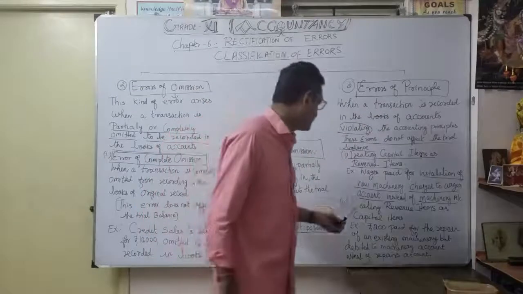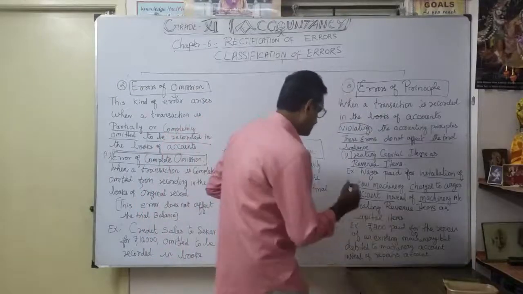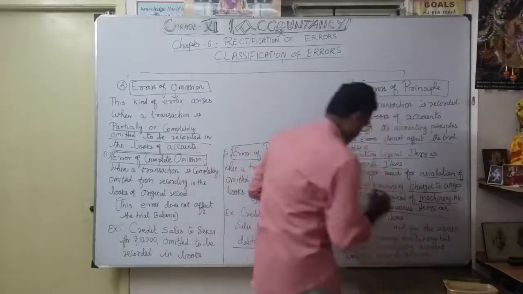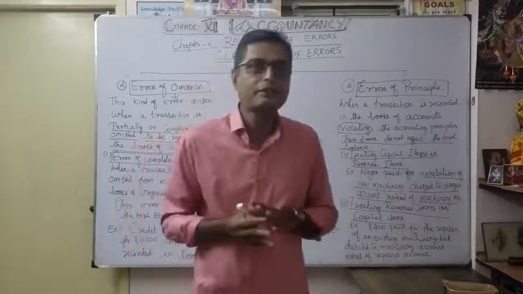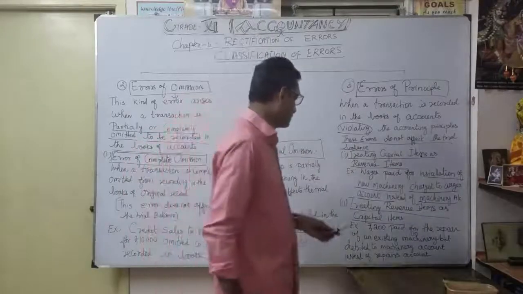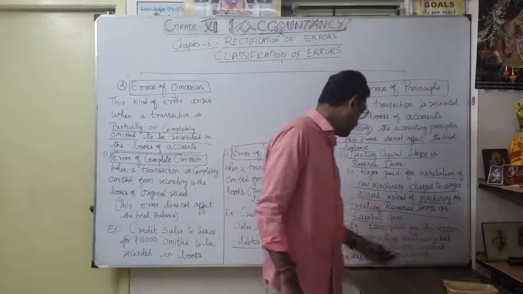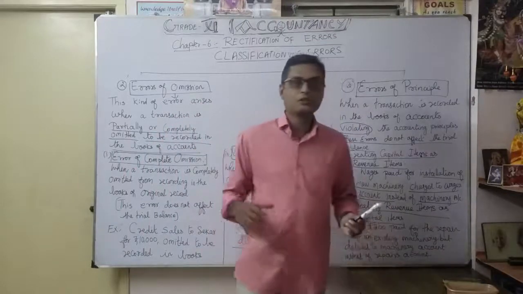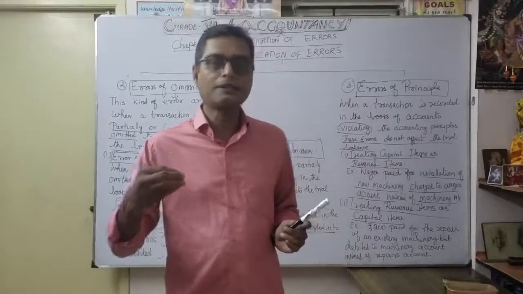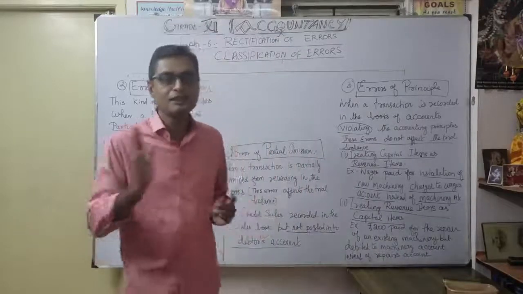The second one, treating revenue item as capital item. How? In the second one, what happened? You want to consider it as a revenue item, but they wrongly consider it a capital item. For example, 200 paid for the repair of an existing machinery. Now some machinery needs to be in working condition, so you spend some money to repair the machinery to make it run in working condition.